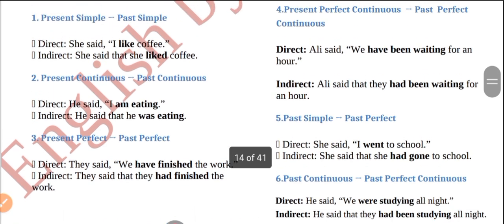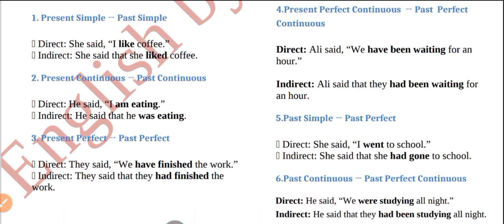Take your screenshot. And fifth one is past simple change into past perfect. If the reporting speech is in past and also the past simple is present in the reported speech, I went to... This is also the past, and she said, this is also the past. Then the tense changes will occur. Past simple change into past perfect. I went to school. Then it will become had gone, because when we use past perfect, we will use had and past participle form, third form of verb here.